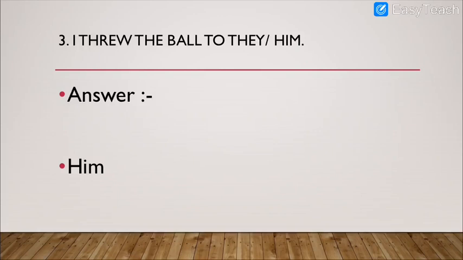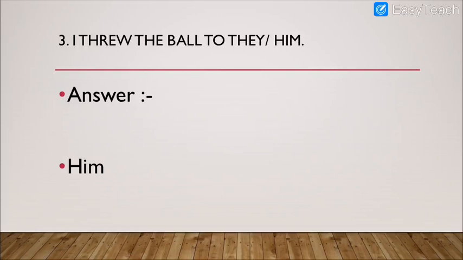That is why you should have the knowledge of the subject part as well as the object part, where to use which thing and which is applicable at which part of the sentence. You should know that this is the subject part and this is the object part, and in between the verb is always there in the sentence. Verb means any kind of an action. So I threw the ball to they or to him.